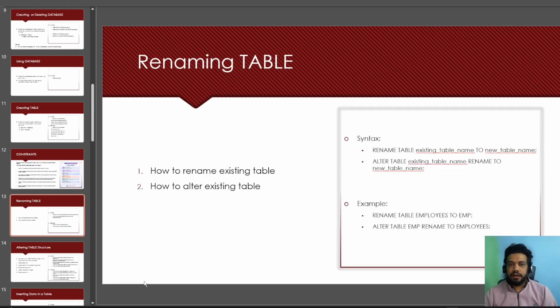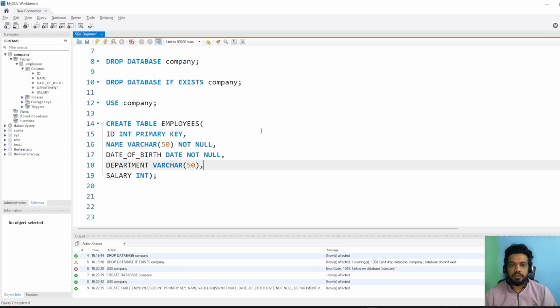We have already created the table. So let's understand how to rename the table. The syntax to rename the table is RENAME TABLE, then the first existing table name, TO, and then the new table name. And then there is another command, which is ALTER TABLE. We will look at both. And this is the example. So let me copy this and go back to MySQL.